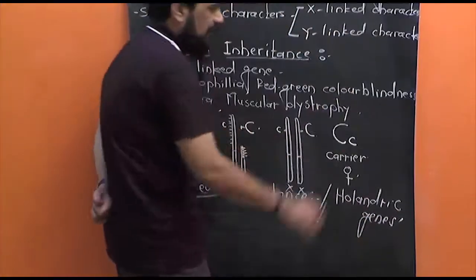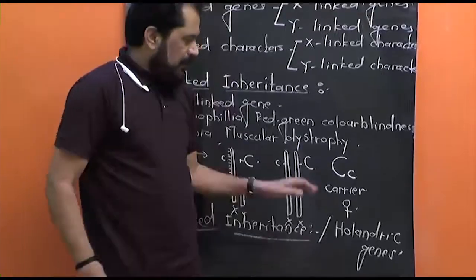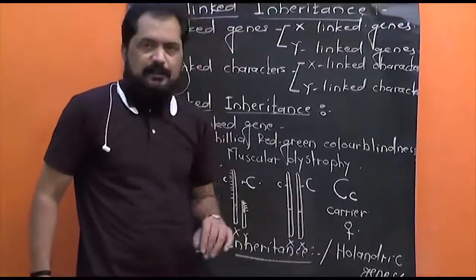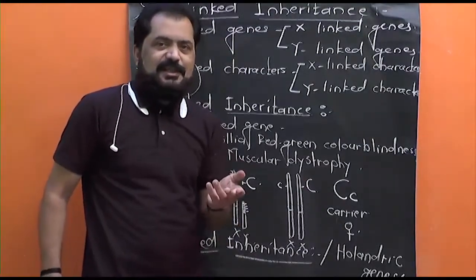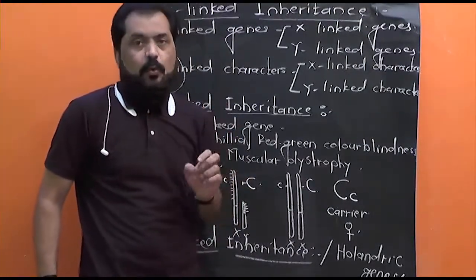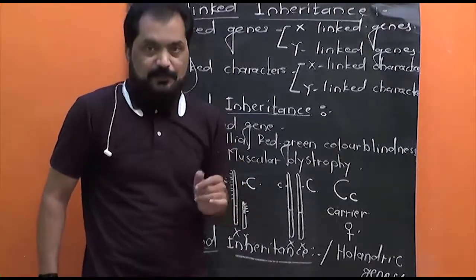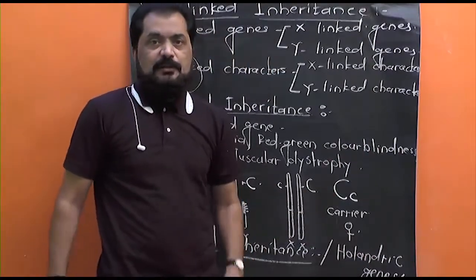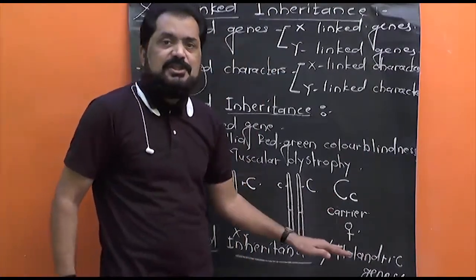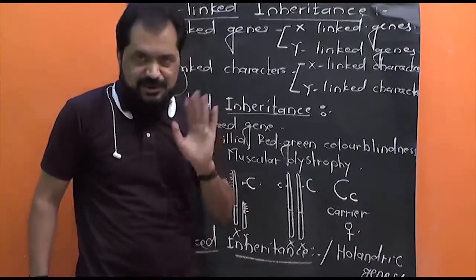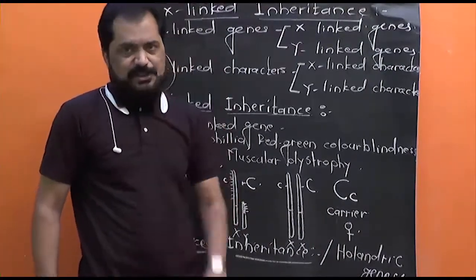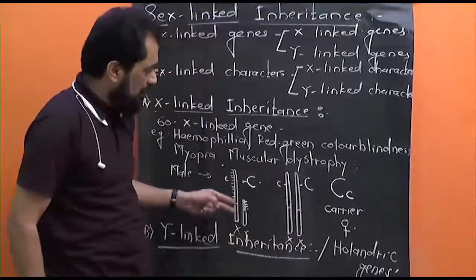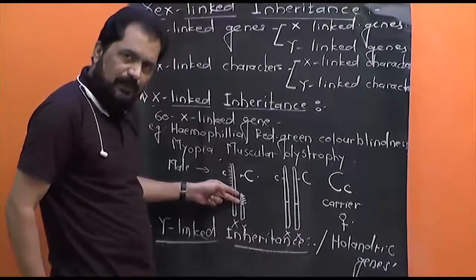Just try to understand the meaning of this term. Hollandric. Actually here the spelling is H-O-L, Hollandric. I will say, just consider it as W-H-O-L-E, whole. Whole means what? Entirely, पूर्णतः, संपूर्णतः. Andric stands for the male. It means these genes are exclusively male genes. These are purely male genes. Why? Because these genes, Y-linked genes, are present on non-homologous part of Y chromosome.